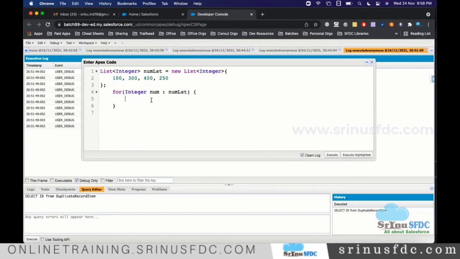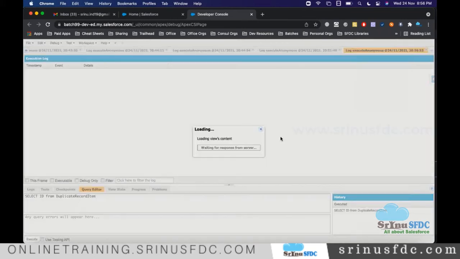Here, all I'm doing is printing that number. Now we will see it printing 100, 300, 400, and 250. Click on execute.